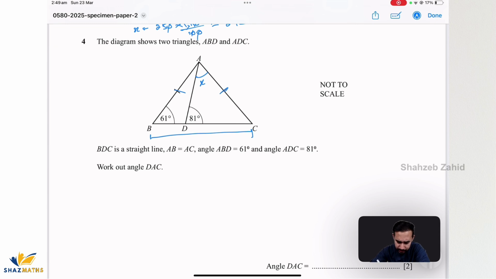Since side AB is equal to AC, if this angle is 61, this should be 61 as well. Now if this is 61, I do know the whole angle. I'm just gonna say angle BAC would be equal to 180 minus 61 plus 61, which is 122, so 180 minus 122 would give me 58 degrees. So I do know angle BAC is 58 degrees as a whole. Now since this whole is 58 degrees, I'm just gonna mark it with a different color so it's easier for you guys to understand.